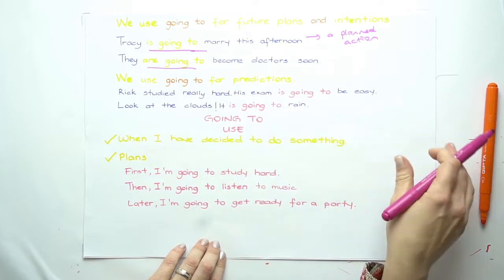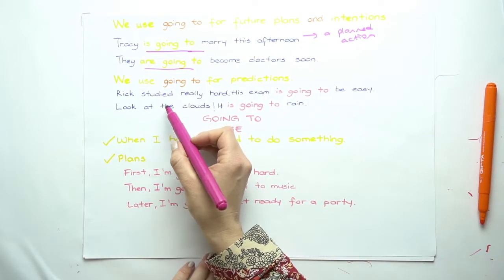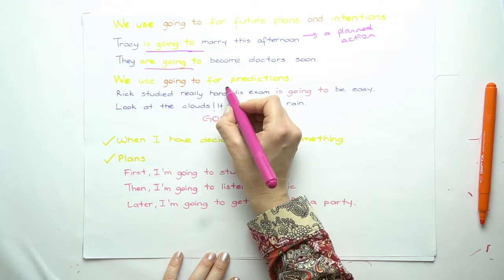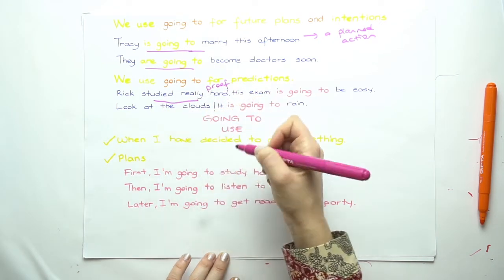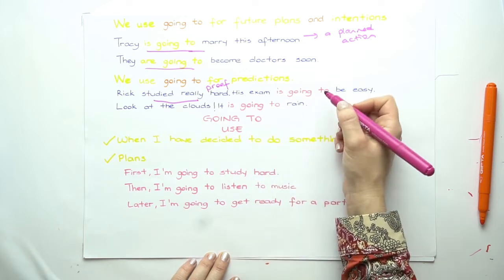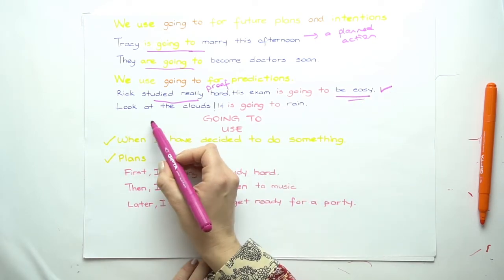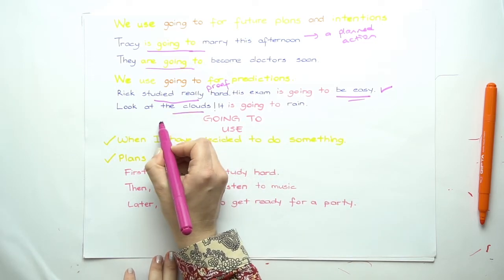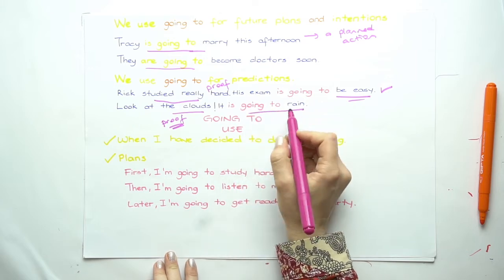We use going to for predictions. For example, Rick studied really hard. His exam is going to be easy. Here I see the proof. I know that Rick studied really hard. That's why I know that it's going to be easy for him. Look at the clouds. It's going to rain. Here we see clouds. That's another proof. So I know that it's going to rain.